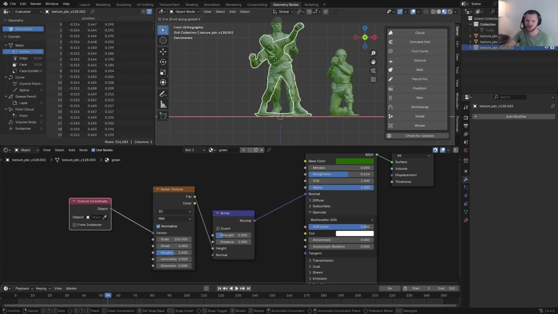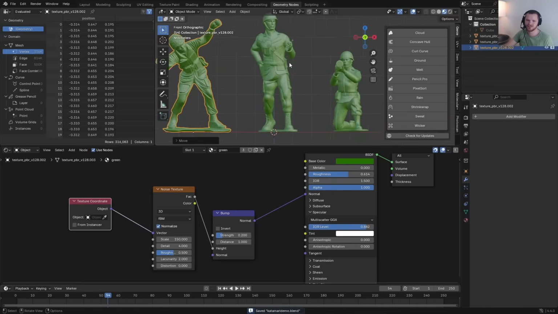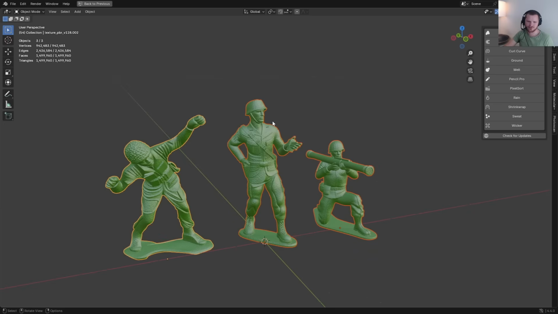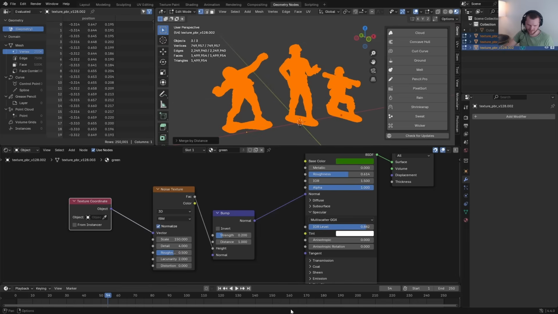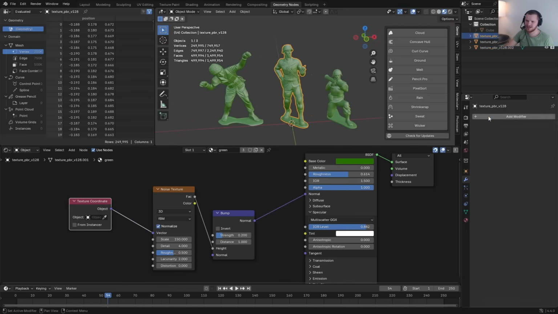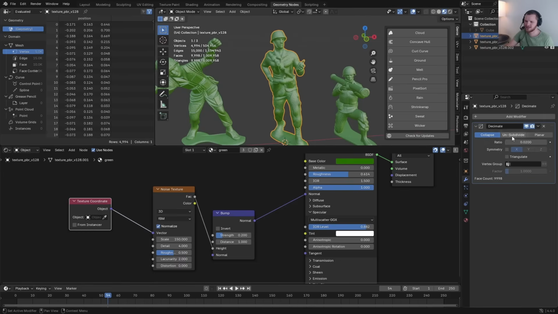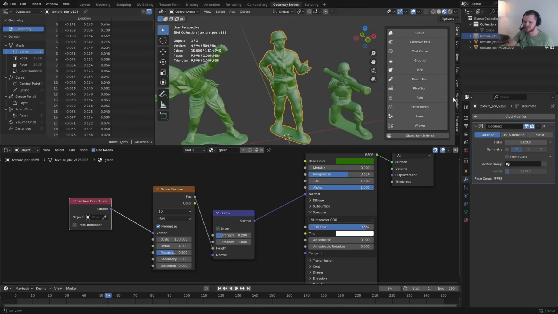Only other thing I want to do is because this is going to be a heavy simulation, especially once we have like 100 of these, I'm going to take these soldiers, which again right now have a ton of geometry. First of all, in edit mode, I'm going to merge by distance. This got rid of a lot of vertices and faces. Additionally, I'm going to apply a decimation. So instead of 500,000 faces, if I go down to like 0.1, remember these are going to be really tiny. Now we're down to 50,000. Kind of looks the same. Let's go even lower. Looks like at about 0.02, we lose a bit of the face detail, but honestly, these are tiny. This is fine with me.